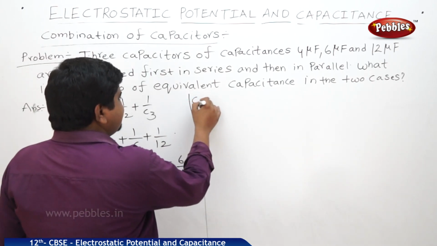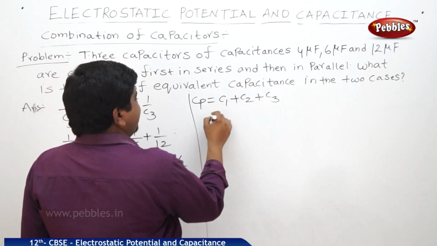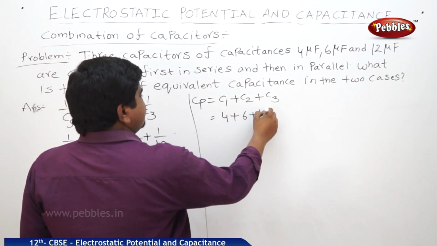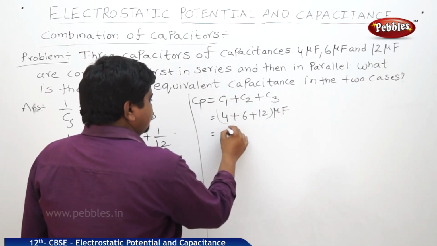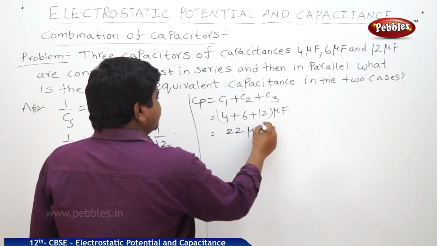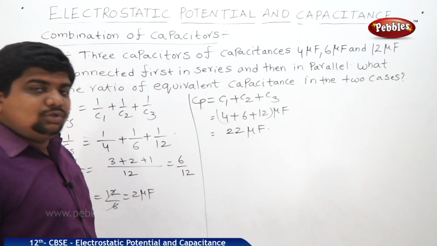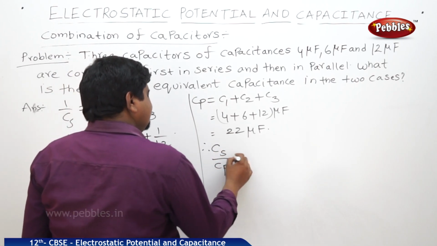What is the effective capacitance in parallel combination? C1 plus C2 plus C3. 4 plus 6 plus 12, with microfarad common. 10 plus 12, 22 microfarad. Now he is asking what is the ratio of equivalent capacitance in the two cases. Therefore, Cs by Cp.